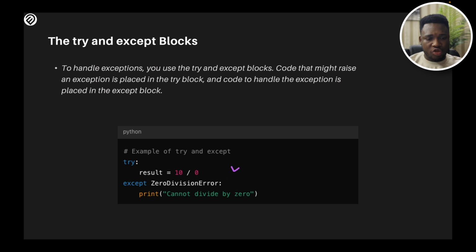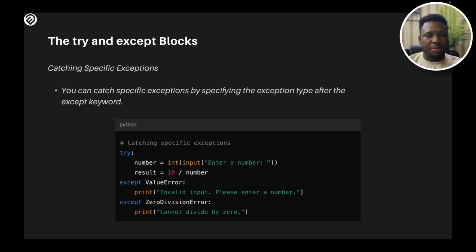You could say, try this. If it doesn't work, except this is the error. If you catch this error, zero division error, this is what you should print. Print cannot divide by 0. If you run this and you catch any error that has to do with zero division error, this is what you should print. And so what you've been able to do here is put the code that is potentially likely to bring the error in the try, and the code you want to use to manage the error, or what output you want to get, you put in the except.